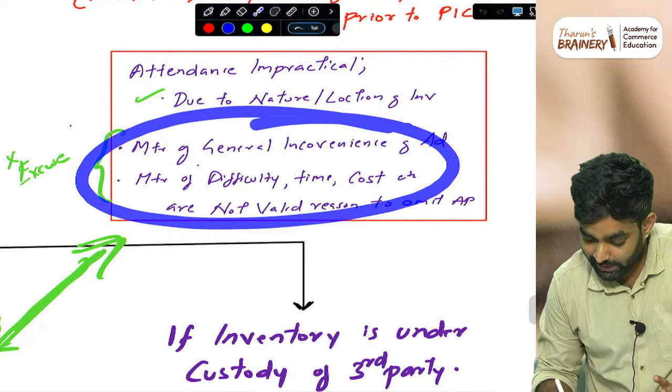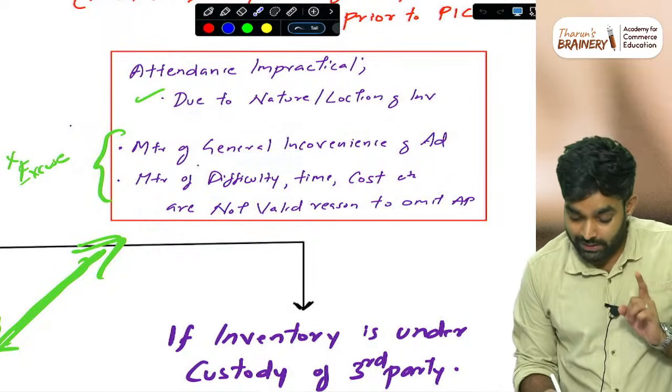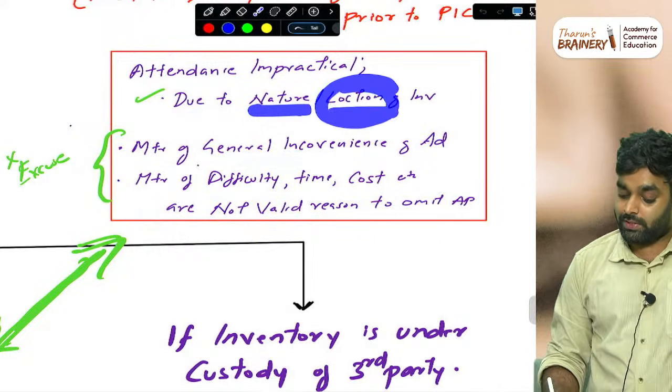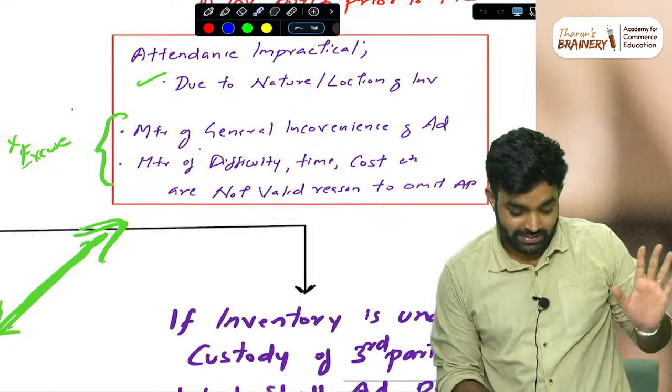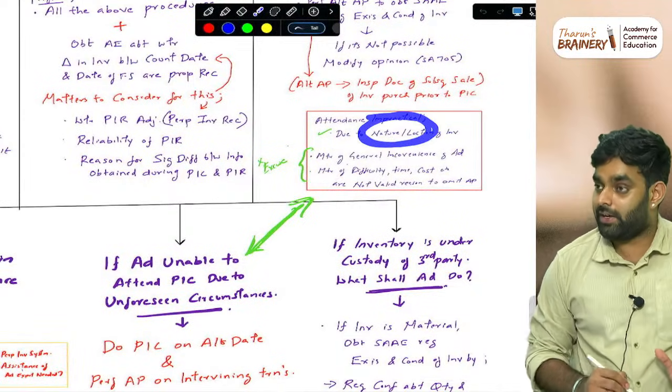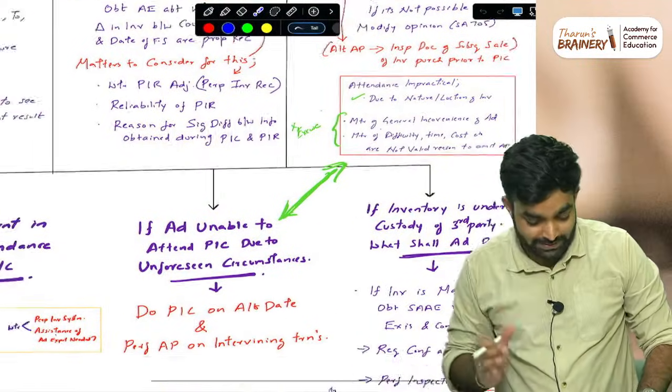General inconvenience, difficulty, time is not a valid reason. Nature is also a valid reason. Location is also a reason, depending upon the judgment and common sense. Write the answer with common sense. In some cases this is not a valid reason. Also, common sense we have to write.